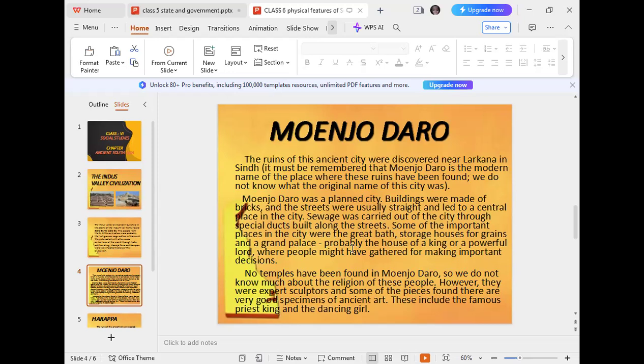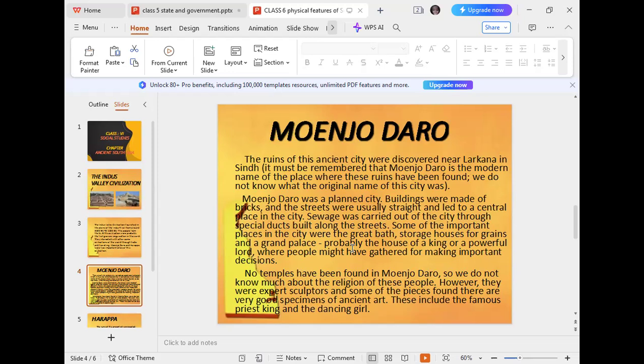Great Bath was the place where the rainwater was being preserved. When there was rain, they had made a bath, a pond type thing, which they called Great Bath. All the rainwater was being preserved there. After the rain, they used this water for many purposes, and they used the water in the growing of the crops.